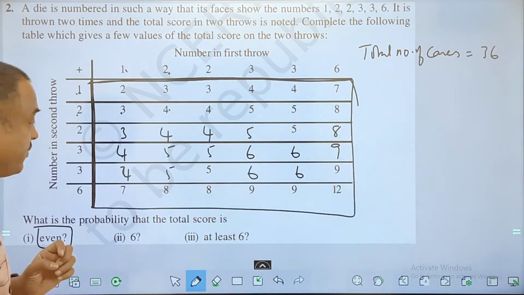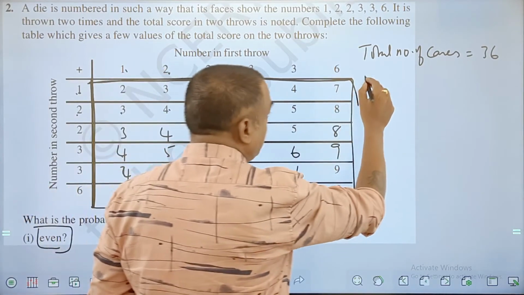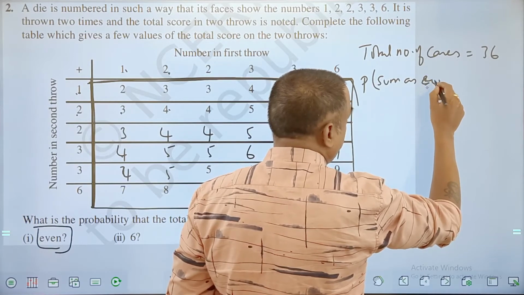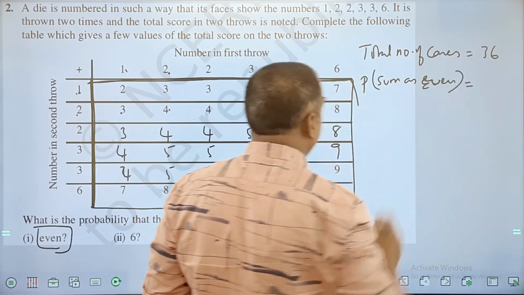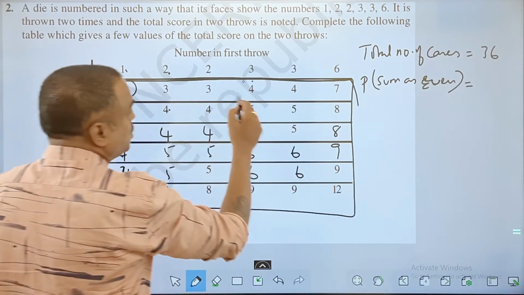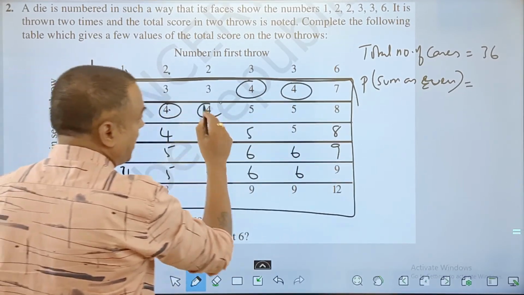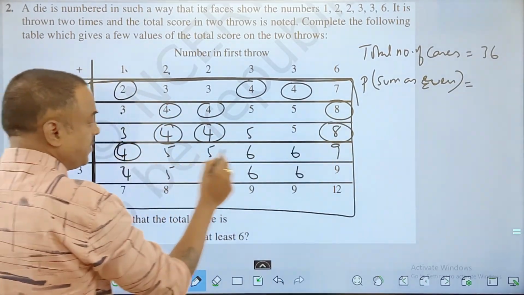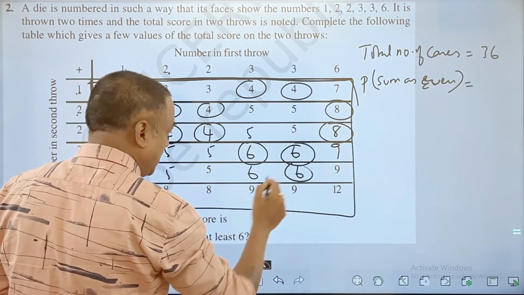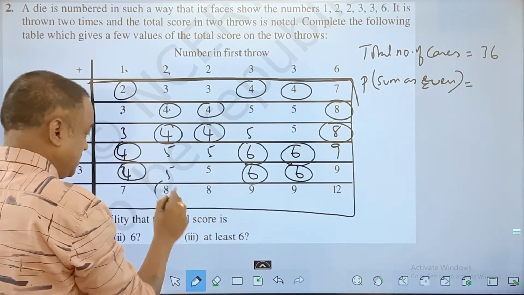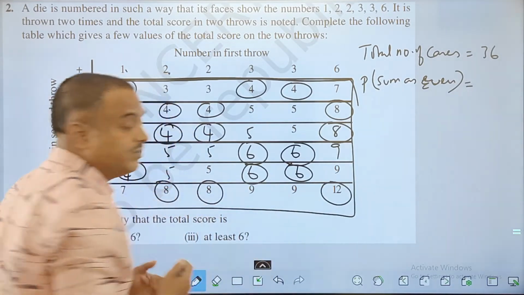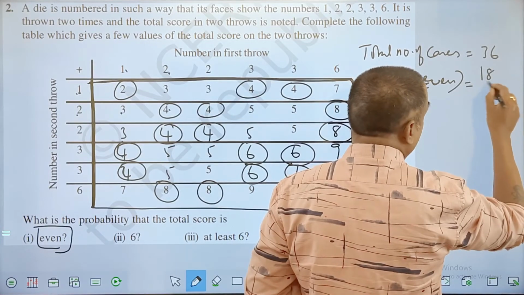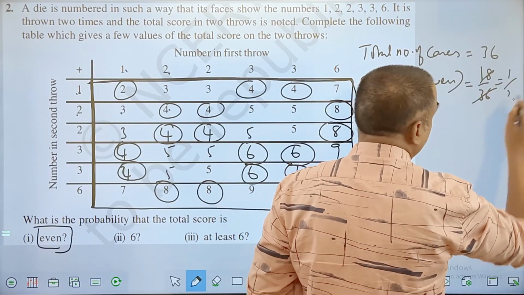Now, the even number of cases. First, I'll take the probability of getting an even number as a sum. Sum as even is the question. Okay friends. Now favorable cases, if you count 1, 2, 3, 4, 5, 6, 7, 8, 9, 10, 11, 12, 13, 14, 15, 16, 17, 18. So 18 are in my favor where all the sums are even numbers. So in favor are 18 out of 36. If I cancel, I'll get 1 by 2 here.